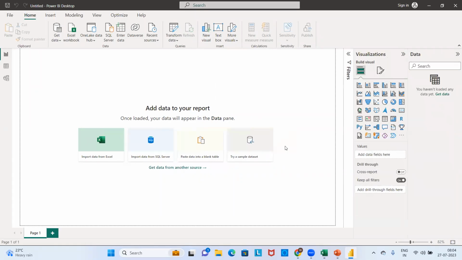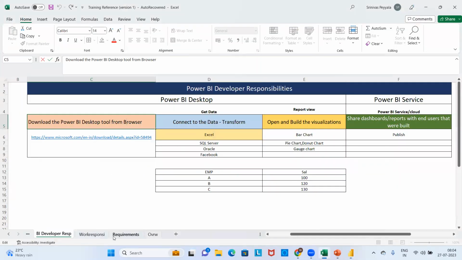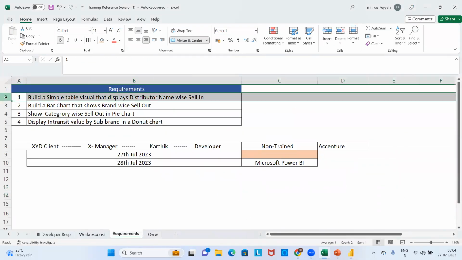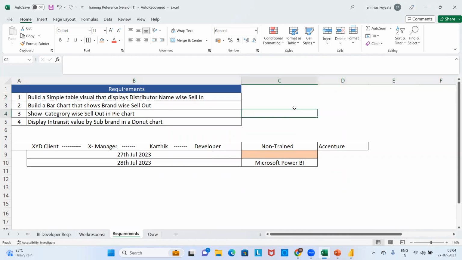Now, maybe a simple answer from you. I need to create this requirement. Just read the first requirement: build a simple table visual that displays distributor name wise sales. So what kind of visual is being asked?